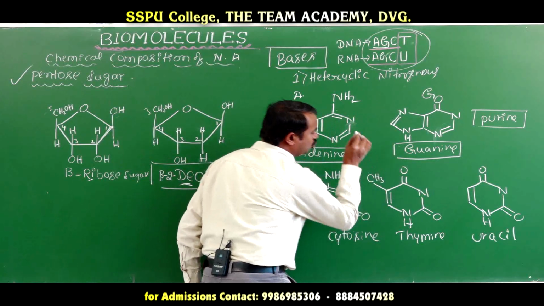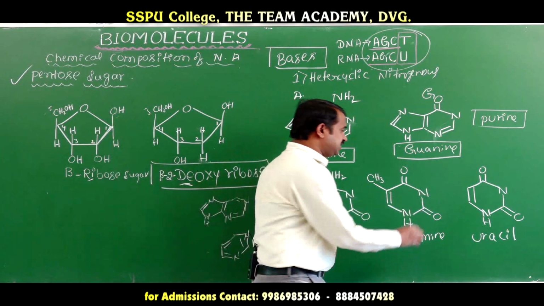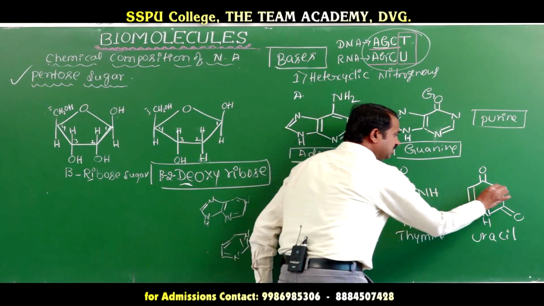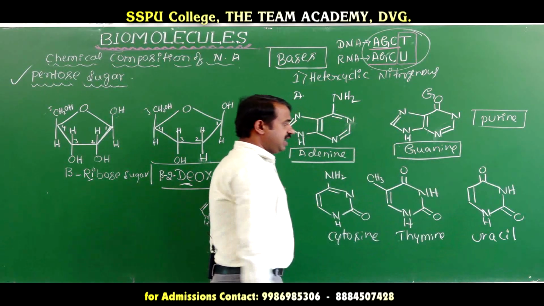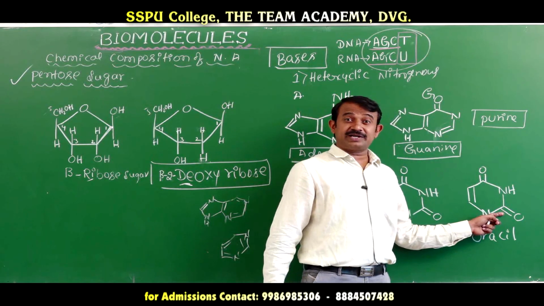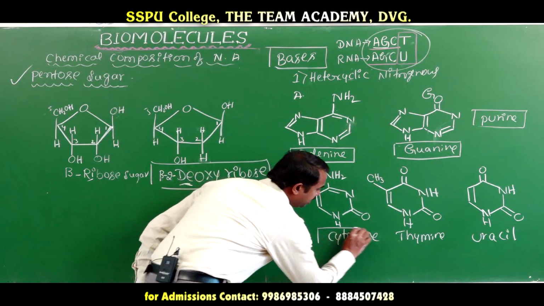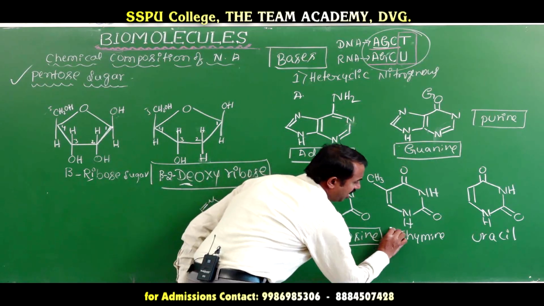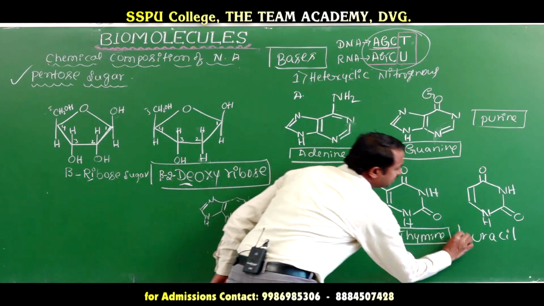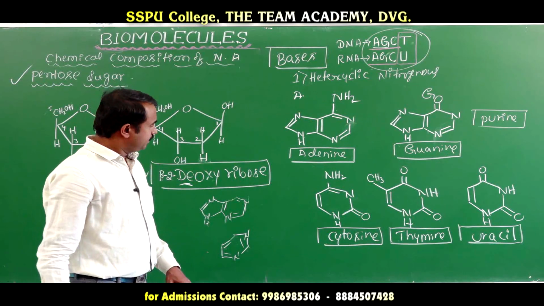One methyl group is attached to thymine. Uracil does not have it. Here hydrogen and hydrogen, NH, like barbituric acid. This is uracil. This is cytosine. Structure of thymine. Structure of uracil.